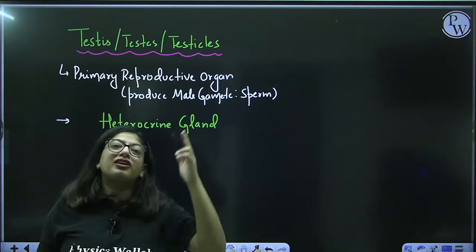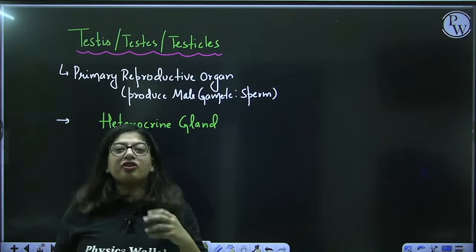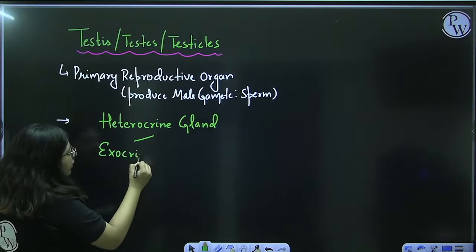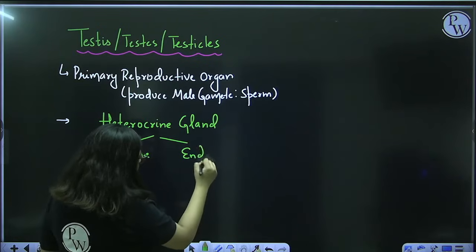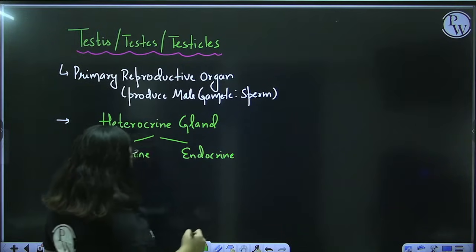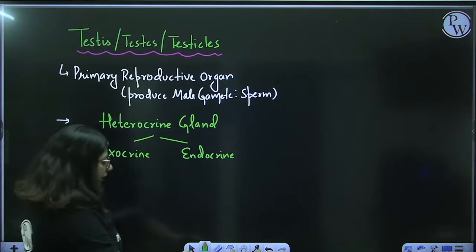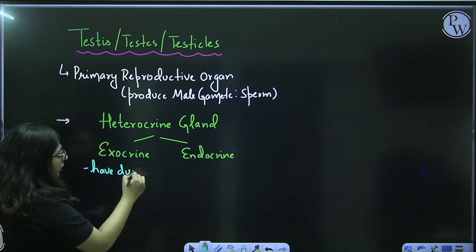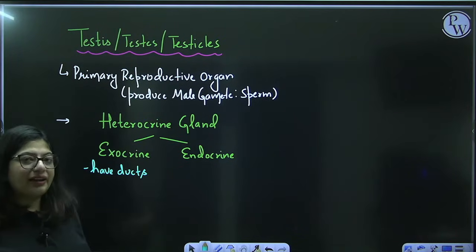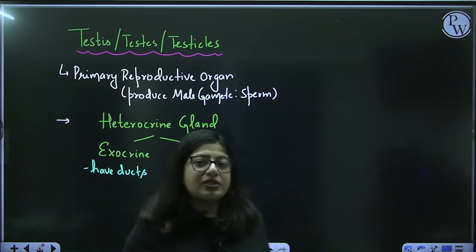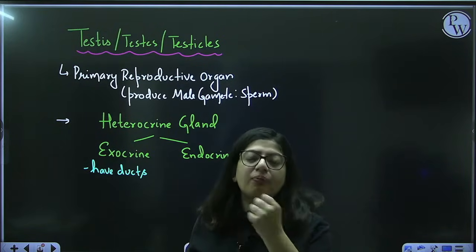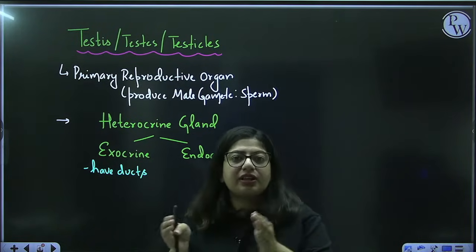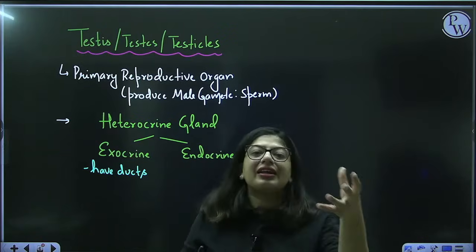Let me just recall that. It's a part of your chemical control and coordination chapter. Heterocrine glands are those glands which have two portions: one is exocrine, another is endocrine. There are two types of glands, exocrine and endocrine. Exocrine glands are those which have ducts, just like your salivary gland. Salivary gland produces saliva and throws it outside in your buccal cavity through a duct. So salivary gland is an exocrine gland.